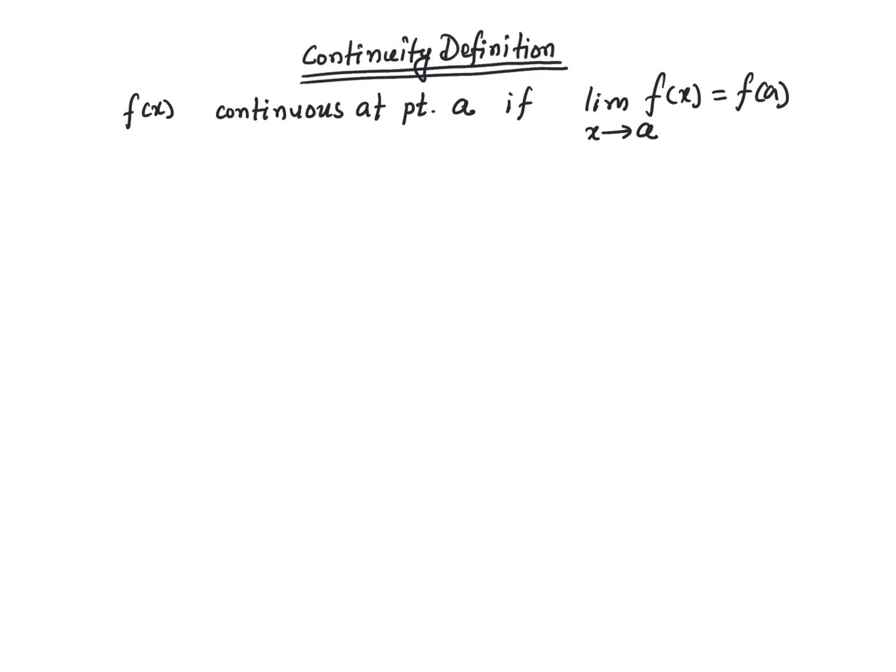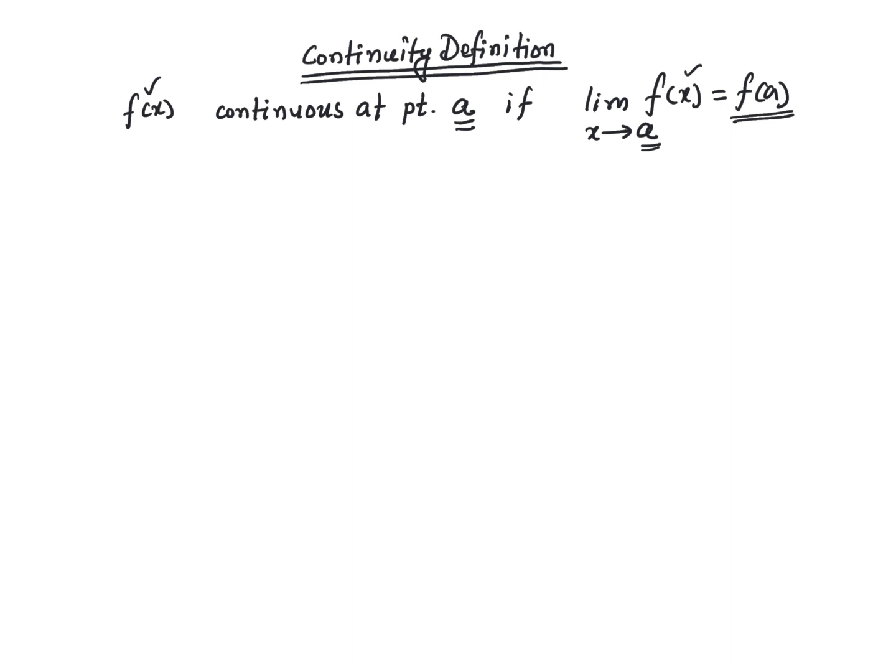So let me try to explain it again. We say that a function f is continuous at a point a if the limit of that function f as x approaches the point a is actually equal to the value of the function at point a, or f of a. Now, a couple of things to remember here.